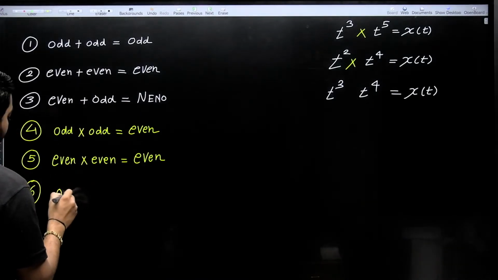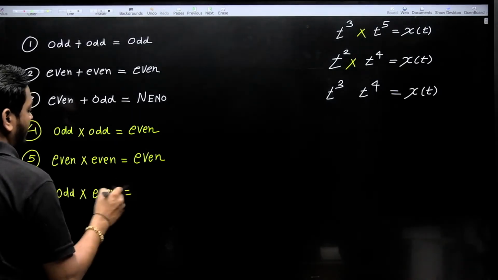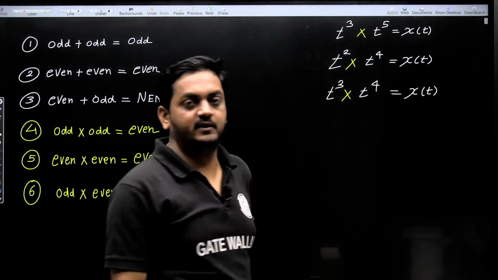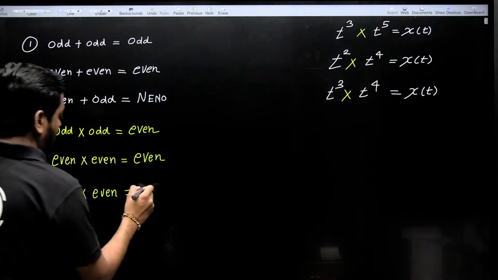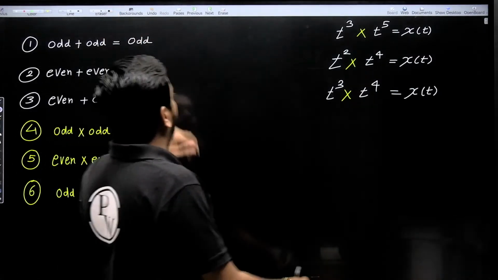Now odd multiplied with even, guys. Odd signal multiplied with even, it is t power 7. So t power 7 is nothing but an odd signal. Here, I hope all the students are getting.